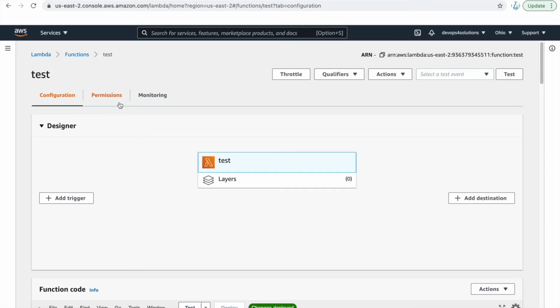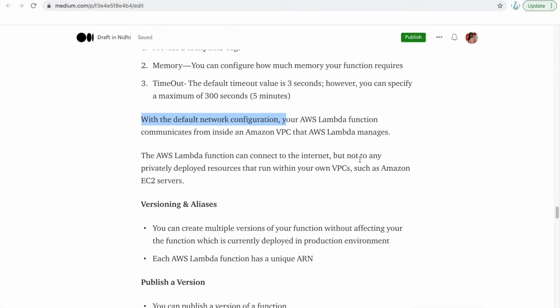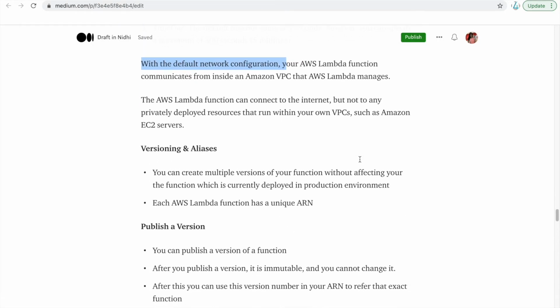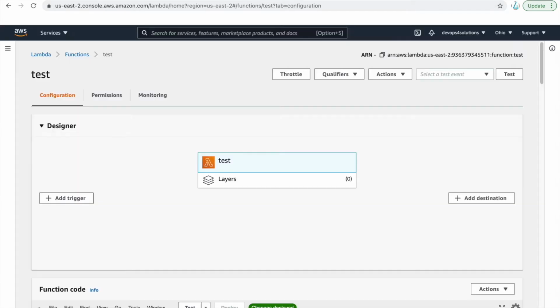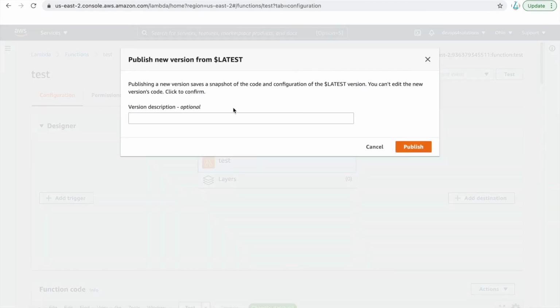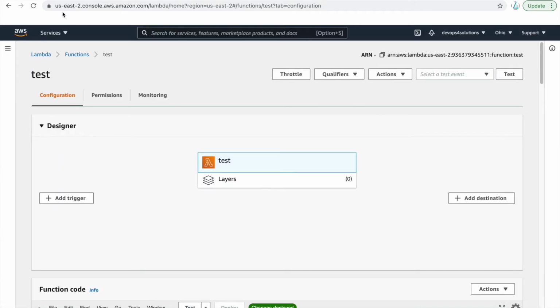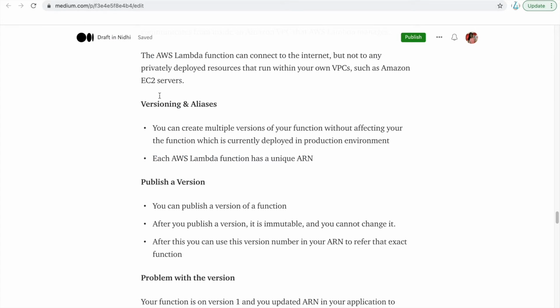Now we'll talk about versioning. So what is versioning? Whenever you create a function, you see that an ARN is assigned for your function. You can create multiple versions of your function, I mean, I can create as many versions as I want. Here you can see publish new version, and you can provide a description and it will get published. That is how you can create versions.